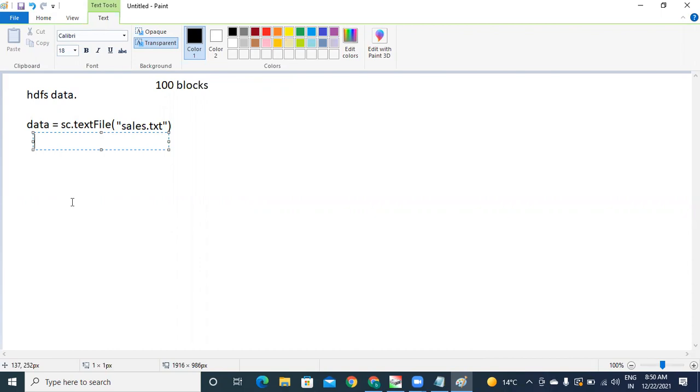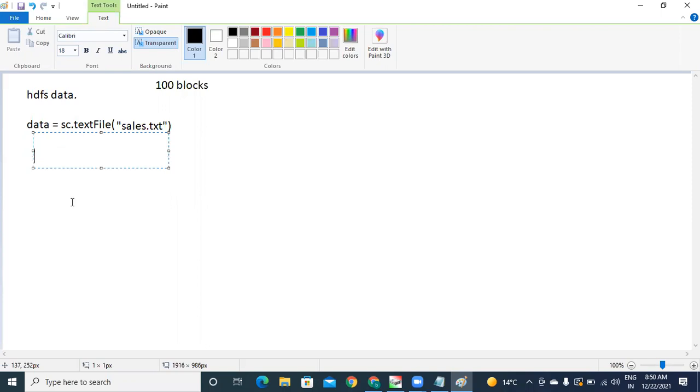So when you run a job and do some process on the data, how many parallel processes will happen? I have 100 blocks. Spark is loading 100 partitions. Now, how many parallel processes? 100 parallel processes. Right? 100 parallel processes will be engaged.